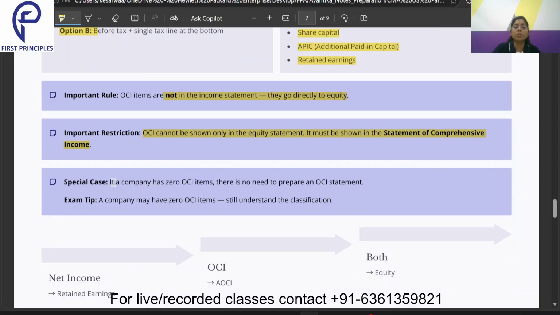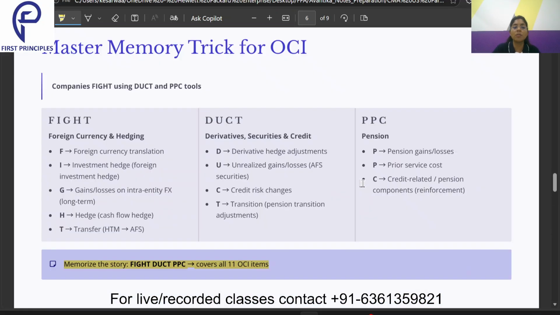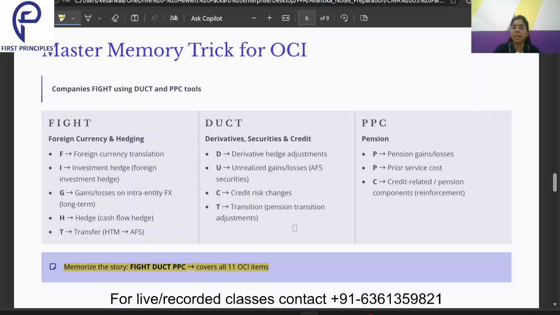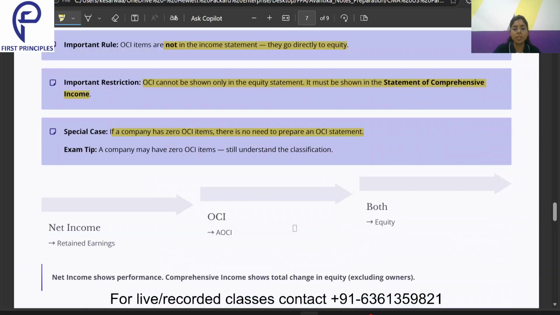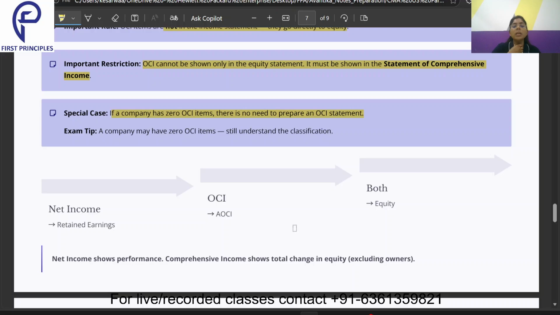Now, one special case: if a company has zero OCI items, there is no need to prepare an OCI statement. There could be a scenario where none of these 11 items are present in that organization. None of these things have arisen. In that case, we need to ensure that we are not preparing the other comprehensive income statement. But that doesn't mean we should not know the classification, because sometimes in the exam it can happen that there are no line items related to OCI, but still we should understand the classification very clearly.